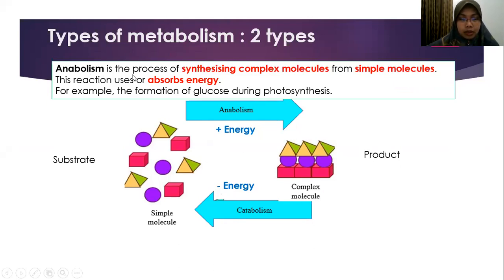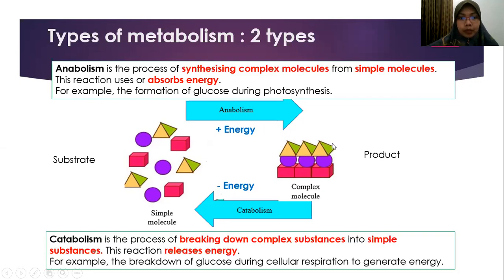So anabolism is the process of synthesizing complex molecule from simple molecule. Synthesize, yes, from the word synthesis. So this reaction uses or absorbs energy. For example, the formation of glucose during photosynthesis. So this is the process of anabolism. From substrate it becomes one product that has a very big size of complex molecule.